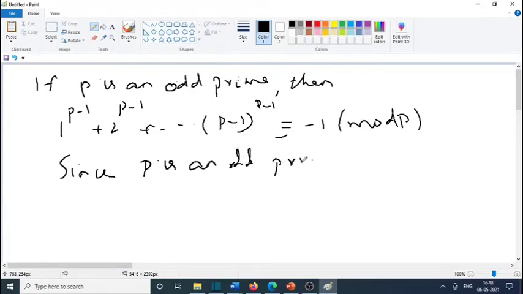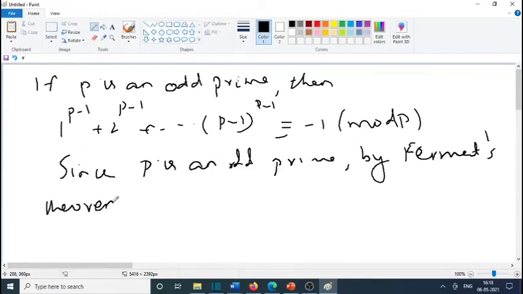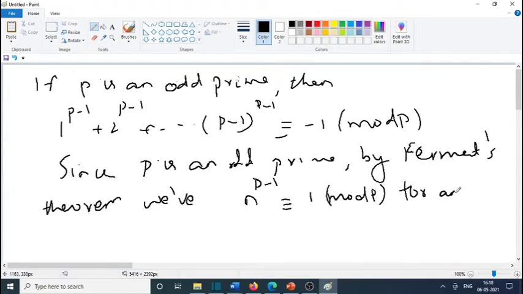by Fermat's theorem we have n raised to p minus 1 congruent to 1 mod p for any positive integer n less than p.